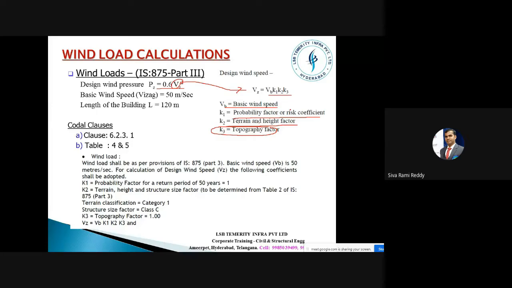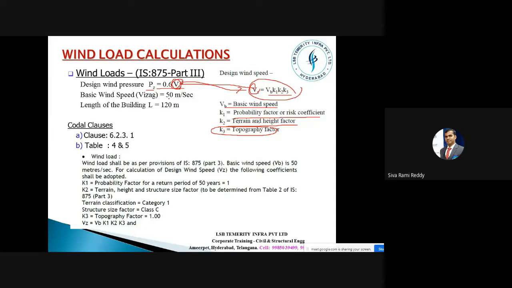For example, if you are making this kind of a TEB structure in the outskirts where it is completely open space, then the effect of the wind will be very huge. If you are constructing the same thing in the middle of the city, since a number of buildings already exist next to this TEB structure, the impact of the wind will not affect our structure much. So based on this criteria, we have to find out this Vz, and from Vz we substitute here to get this Pz value.